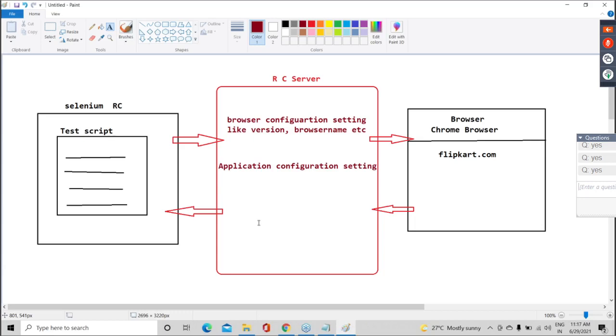Now, guys, you tell me one thing. In the RC server, we will configure. Here we will write the code, and on a browser the execution will happen. This is the simple process. Guys, now let's assume for the Chrome browser I have version 80, and here I configure version 78. Will it work?